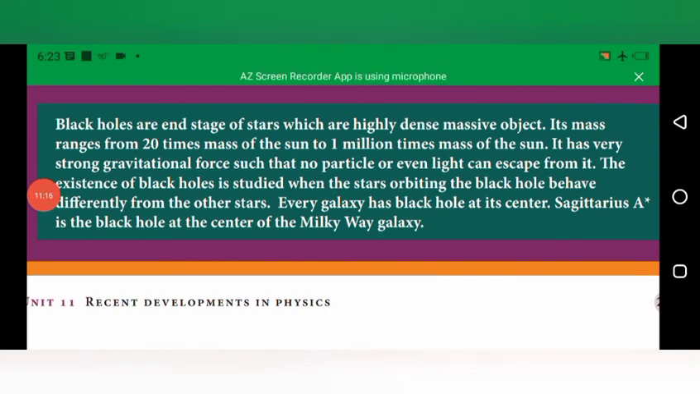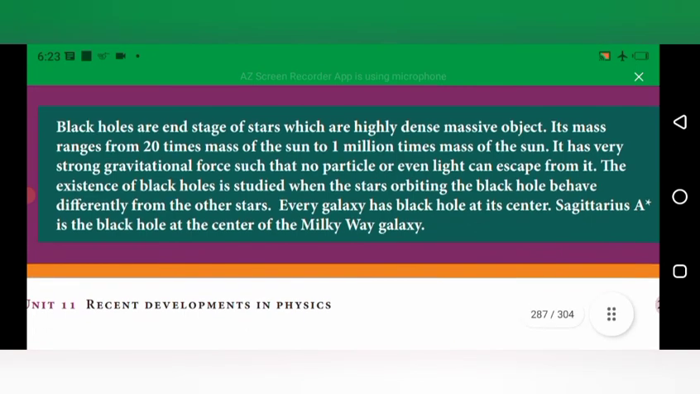So about the black hole, the end stage of stars, which is a highly dense, massive object. The mass of this massive object ranges from 20 times the mass of the sun to 1 million times the mass of the sun. So it has a very strong gravitational force. It can produce such a strong gravitational force that no particles, or even light, can escape from this force.